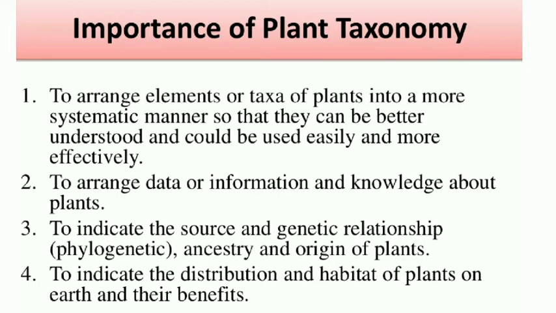Third one, to indicate the source and genetic relationship. It means what is the source of that plant, where it came from, and its ancestry, what are the ancestors of the plant, what this plant was like 10 years before, how the characteristics of this plant were, and the origin of the plant, meaning where this plant originated. Fourth one, to indicate the distribution and habitat of plants on earth. Geographically, we have to study where the plant is distributed on the earth, right.